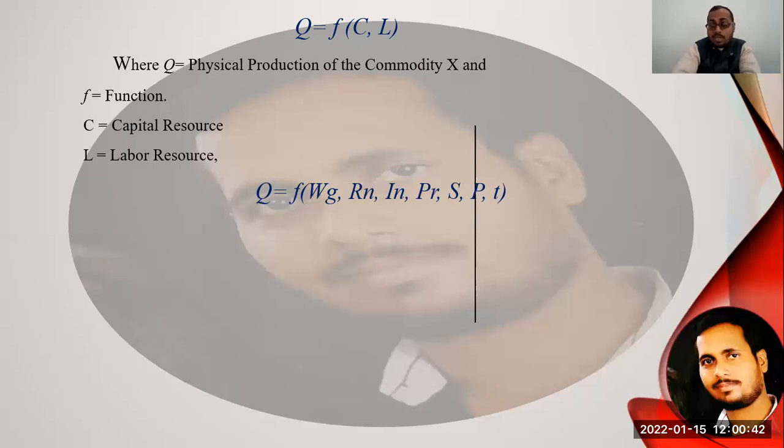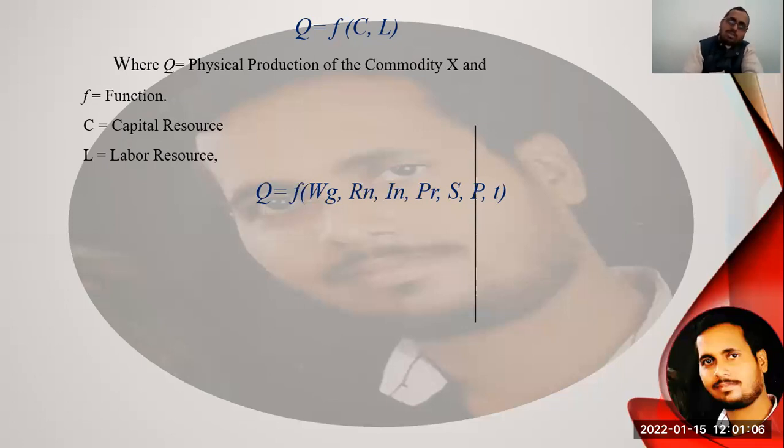If C changes, it means the capital will change, then some returns or changes are seen on the output, or on the quantity of the product. If it is positive, then the producer must welcome it. If it is negative, then the entrepreneur must refuse it.